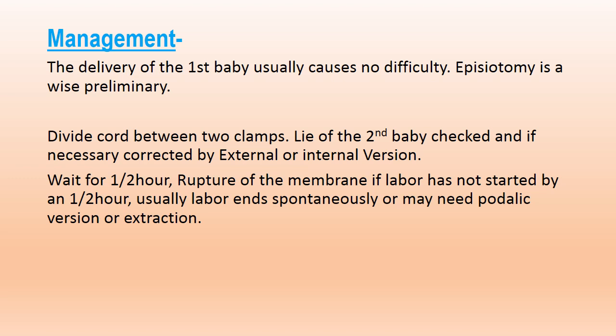Management of twin pregnancy. The delivery of the first baby usually causes no difficulty. Episiotomy is a wise preliminary. Divide cord between two clamps, determine the lie of the second baby, and if necessary correct it by external or internal version. Wait for half an hour; rupture the membrane if labor has not started by then. Usually labor ends spontaneously and may need podalic version or extraction.